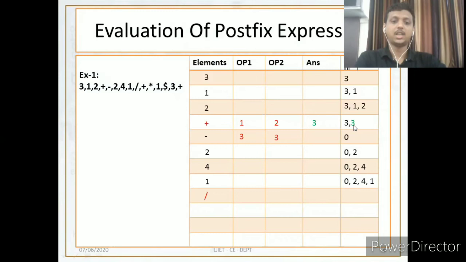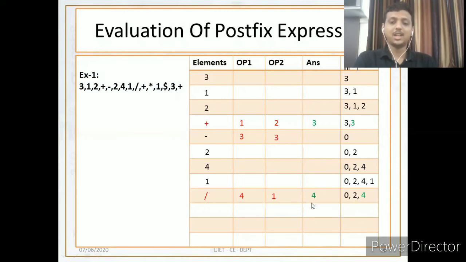Now we get division. What we need to do? Again pop out 2 elements from the stack, put 4 in OP1, put 1 in OP2. Apply the division, 4 divided by 1 is 4.